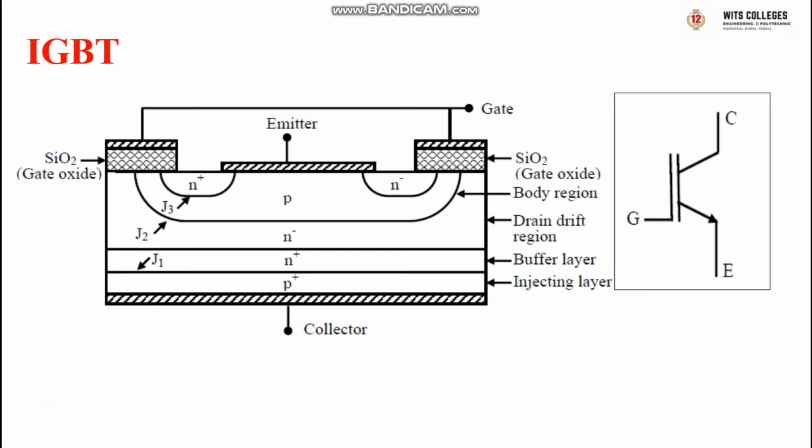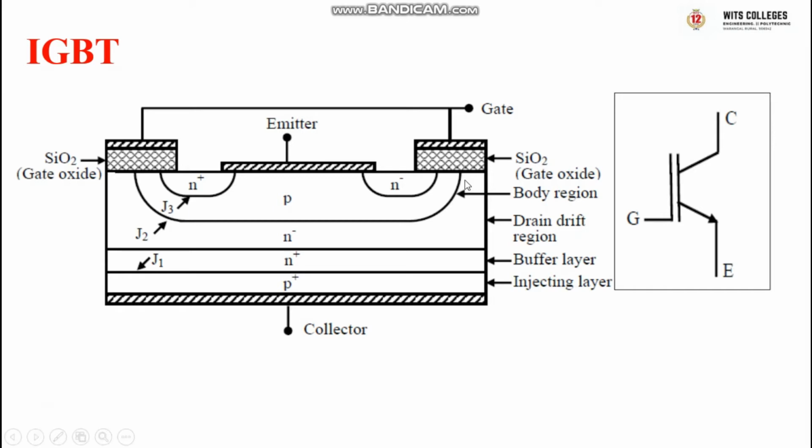In this session, we will discuss IGBT. The full form of IGBT is insulated gate bipolar transistor. It is a three-terminal device. IGBT combines the advantages of both BJT and MOSFET.